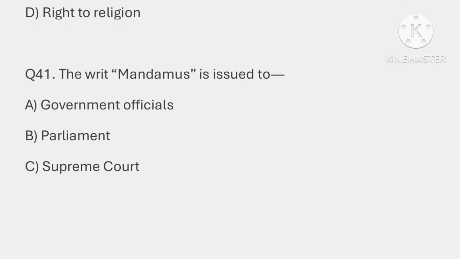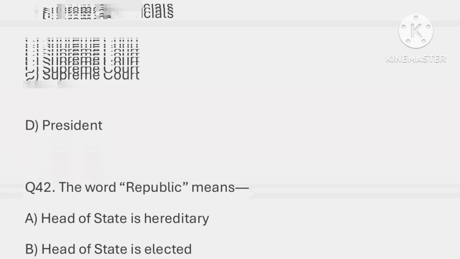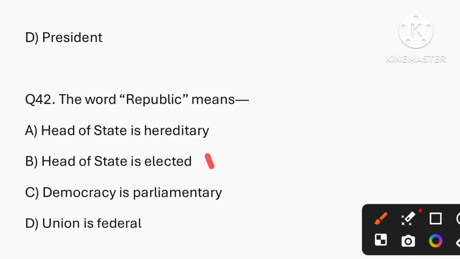Now next question, question number 41. The writ mandamus is issued to whom? So the correct answer is option A, that it is issued to government officials. Question number 42. The word republic means, so the correct answer is option B, that is head of the state is elected.